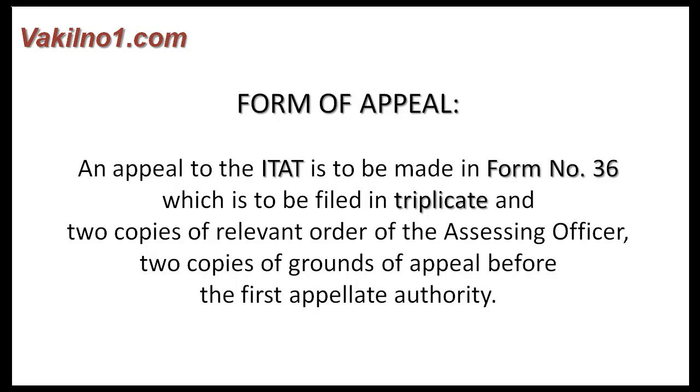What is the form of appeal? An appeal to the ITAT is to be made in Form number 36, which is to be filed in triplicate and is to be accompanied by 2 copies of the order appealed against, 2 copies of the relevant order, 2 copies of the grounds of appeal before the first appellate authority, that is, the Commissioner, and 2 copies of the statement of facts, if any, filed before the said first appellate authority.